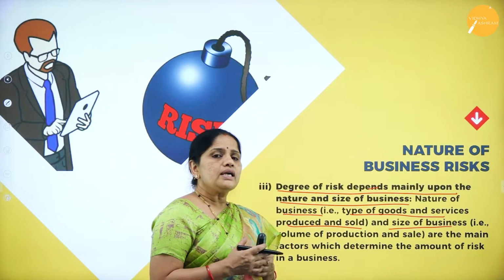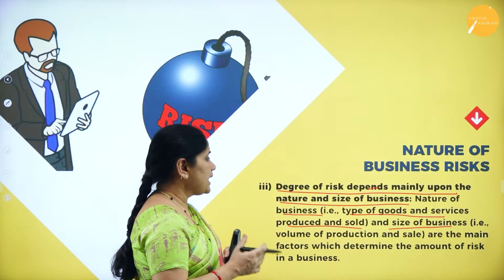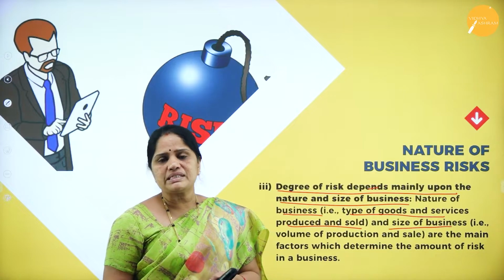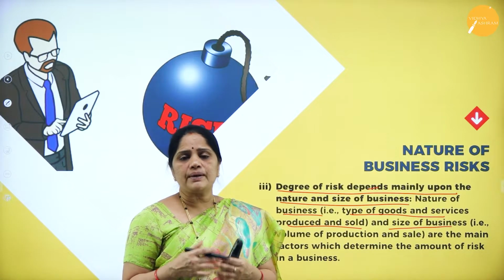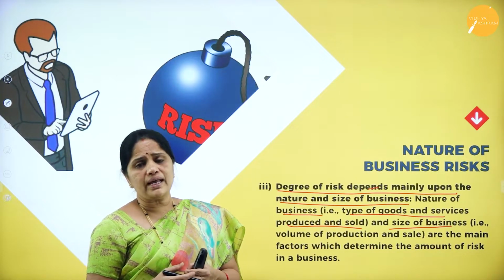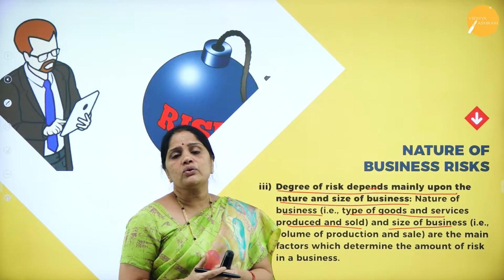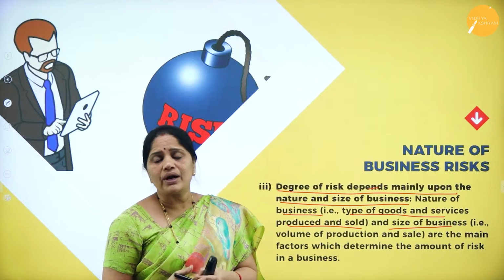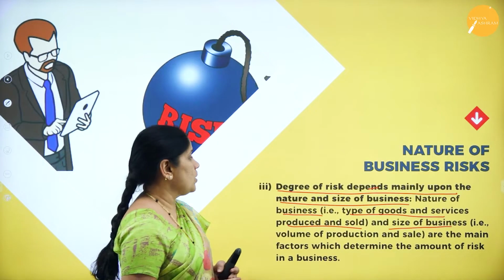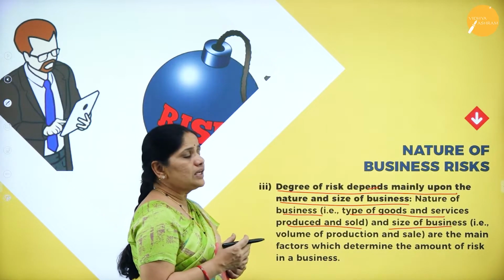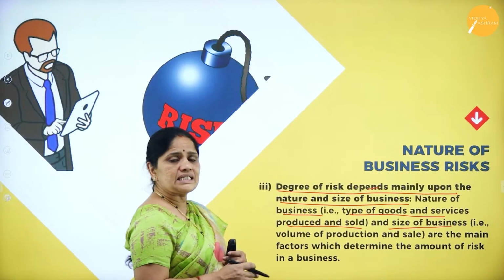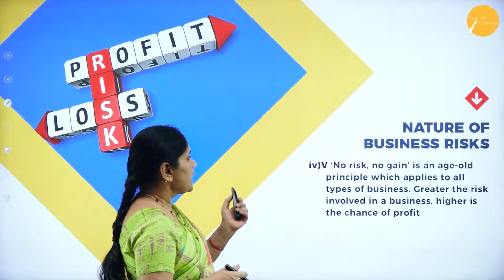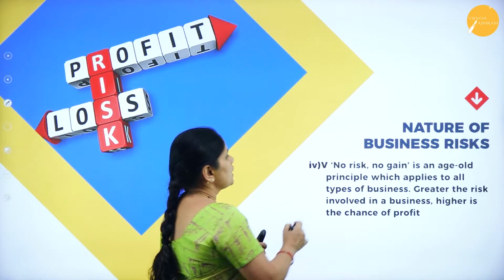Suppose the nature of the business relates to perishable goods, then what will happen? We have to see that the goods are sold very fast, otherwise the goods will get spoiled and all of them will be a loss. So the degree of the loss is dependent on the nature and size of the business. Next, no risk, no gain.